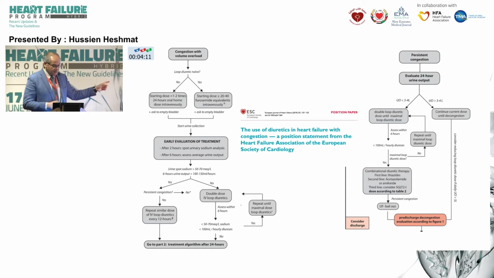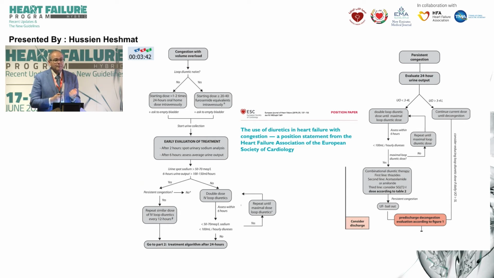And you need to start with double the oral dose, and you give that in an IV format. And you need to target a very good urine output. Your target urine output in the first 6 hours is 100 to 150 mLs per hour. And honestly, I don't see many people adopting the same practice. By the end of the first day, if the patient has already passed 3 or 4 liters of urine, then you can feel comfortable. If not, then you think of escalating with other diuretics.